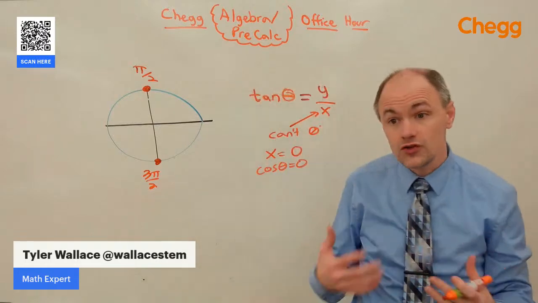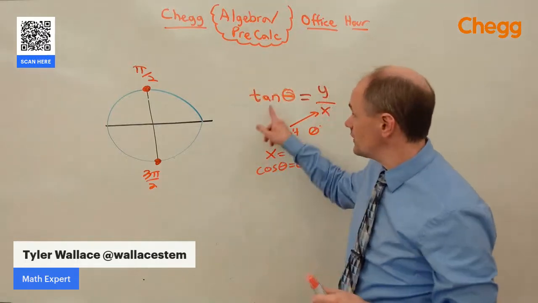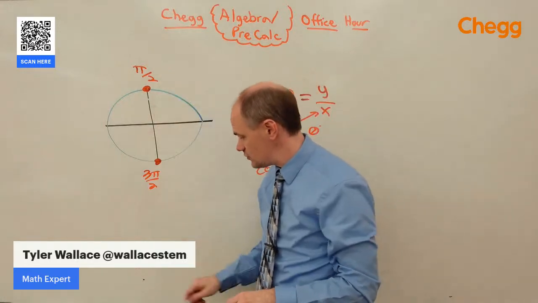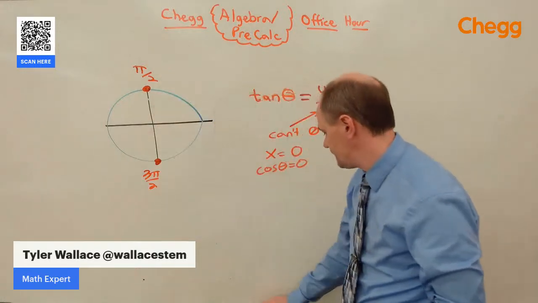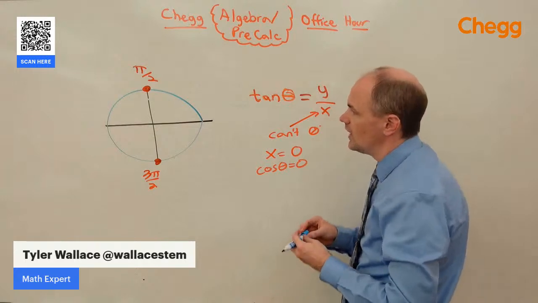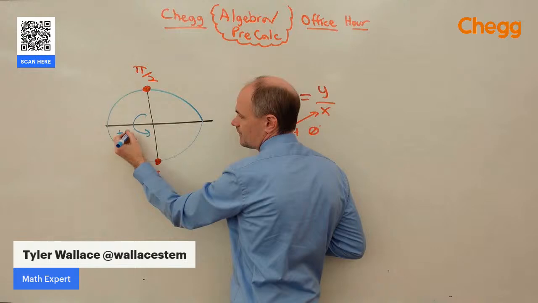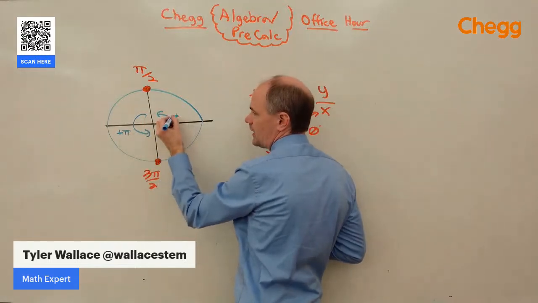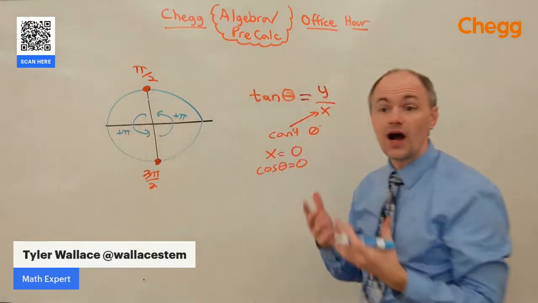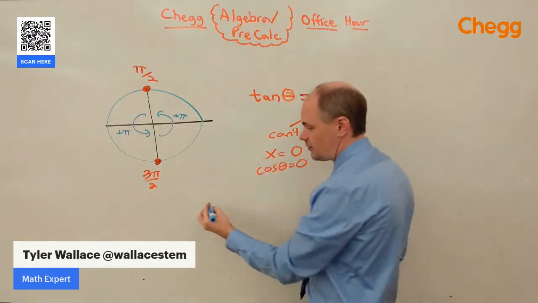That means in one revolution of the circle, tangent is going to be undefined at pi over 2 and 3 pi over 2. And since that's exactly 1 pi away, we can just add pi, and then add pi again. Every pi, we're going to end up with another undefined point.